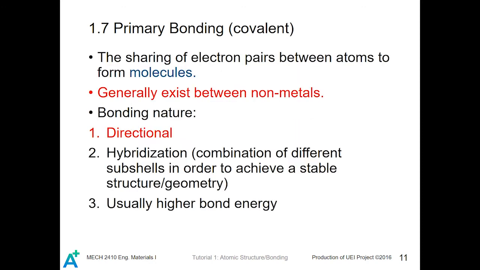Covalent bond. A covalent bond is a sharing of electron pairs between atoms to form molecules, which generally exists between non-metals. Bonding nature, it is directional, and there may be hybridization of electron orbitals, which is a combination of different subshells in order to achieve a stable structure and geometries, and the bonding energy is usually higher.